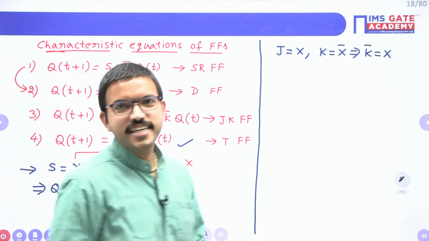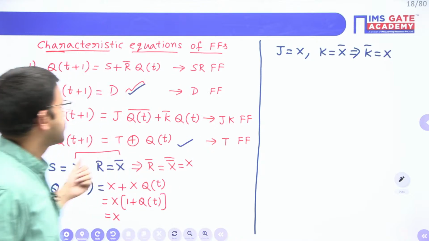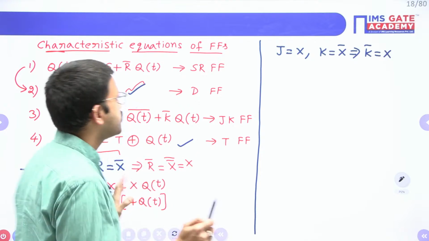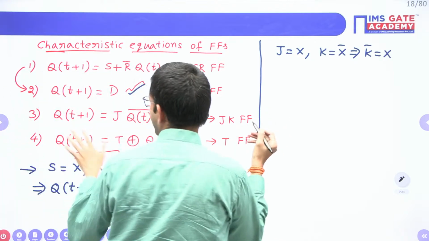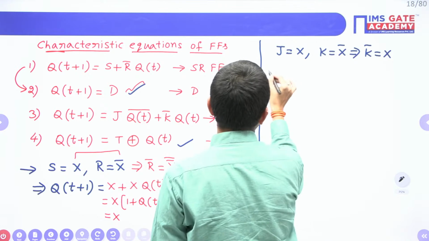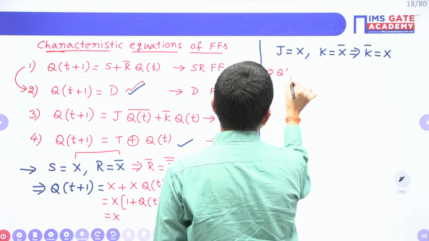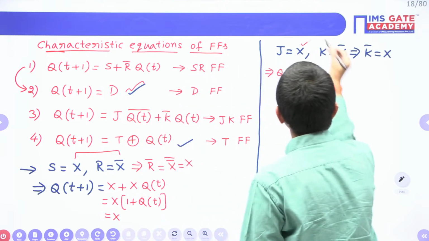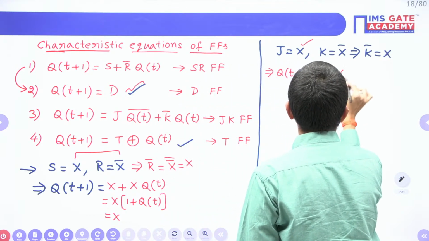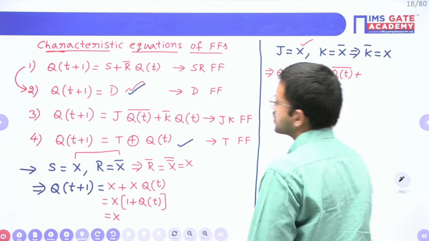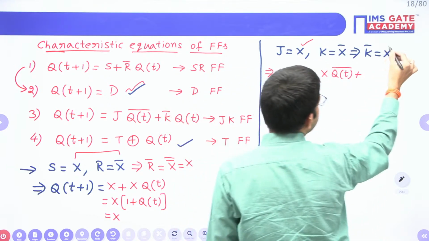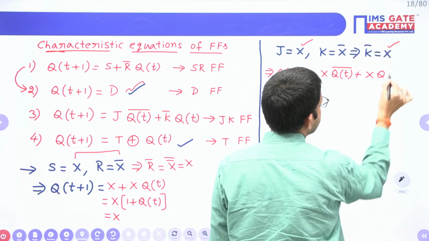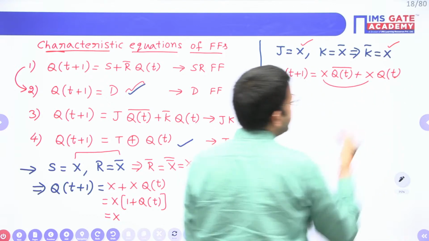Yeah, most of you are getting T flip-flop. Okay, see, I asked if J and K are complement. All of you pay attention here. You are having the characteristic equation of JK flip-flop: Q of t plus 1 equal to J Q bar plus K bar Q. Here J I have assumed X, so X into Q bar, plus K bar, and K bar is nothing but X, so X into Q. From these two we can take X as common.